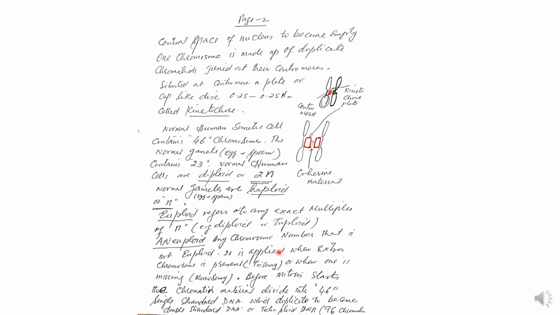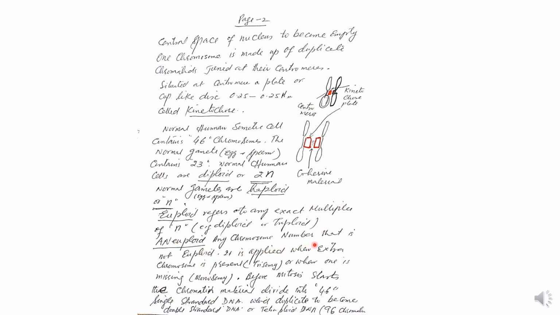Euploid means normal, an exact multiple of n. Aneuploid is the abnormal number, any chromosome number that is not diploid or triploid or haploid.